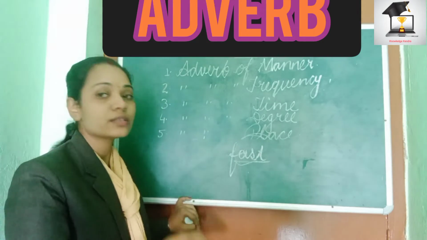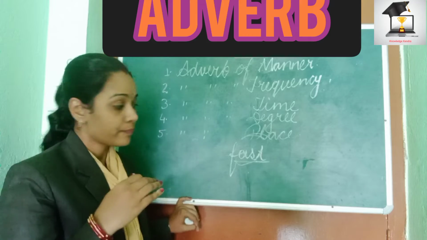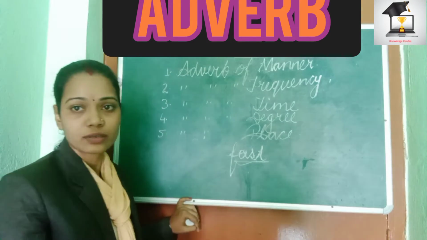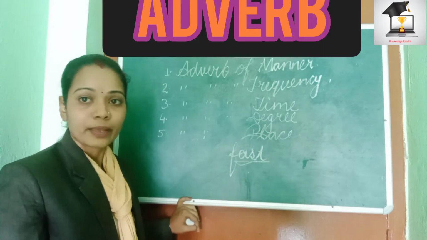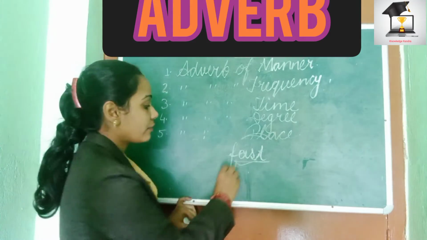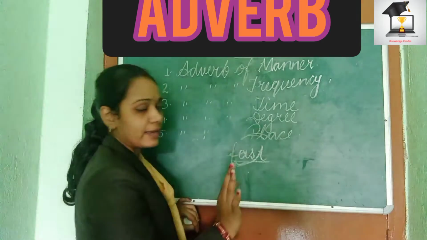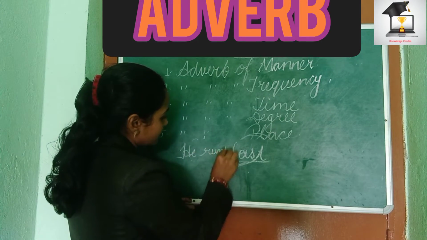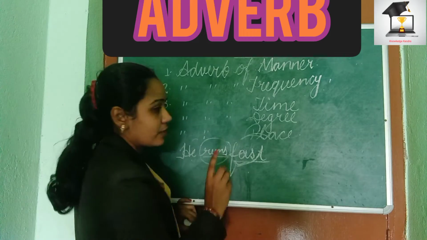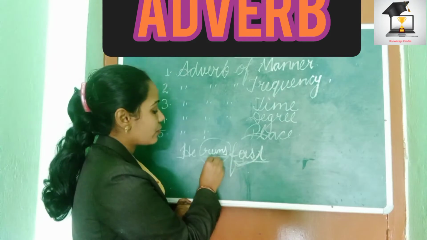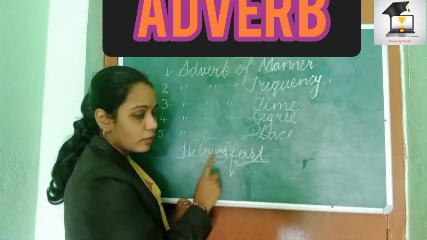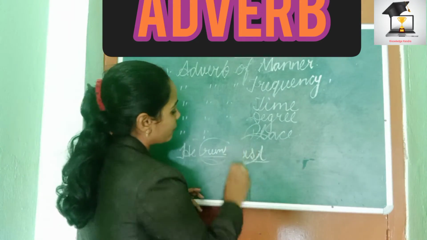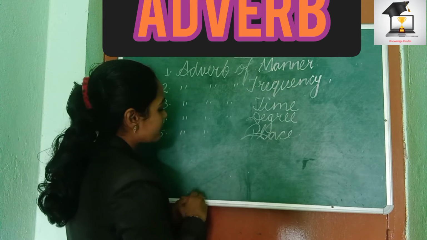But when we use it with a verb or an adjective, then it works like an adverb. So it depends. Here if I say he runs fast, this is just like an adverb. Before fast we have a verb, and this word fast, an adverb, is describing the verb, that is runs, an action word. And next, if I write, he runs very fast.